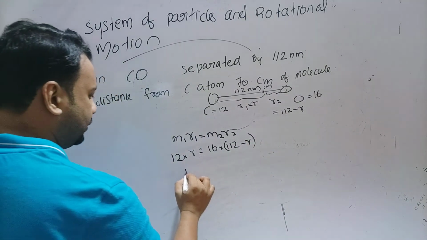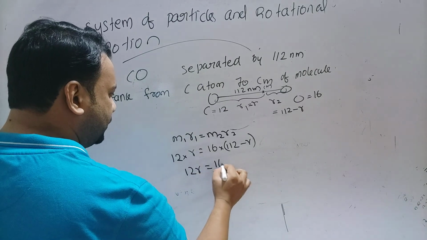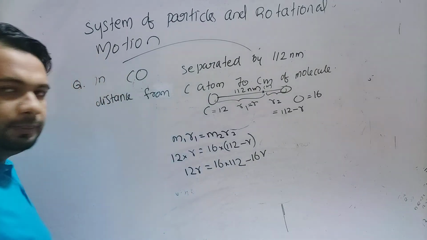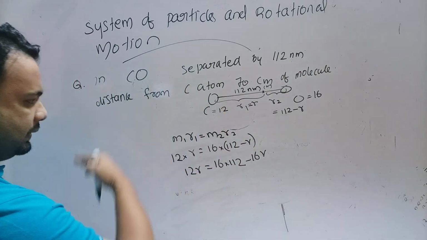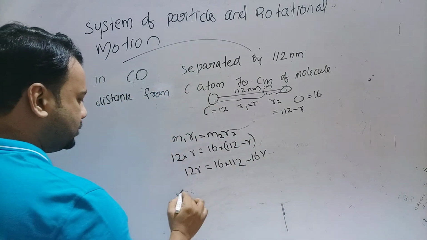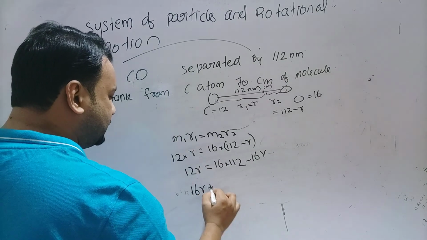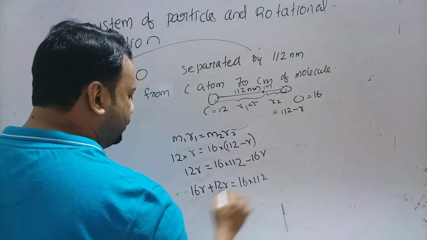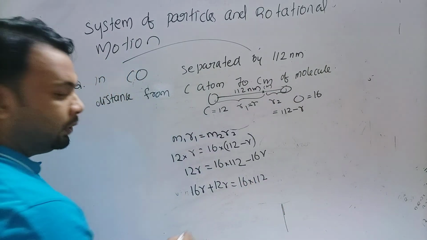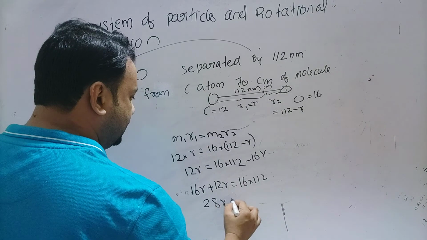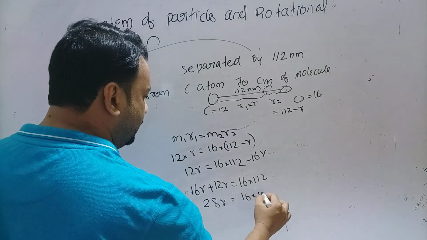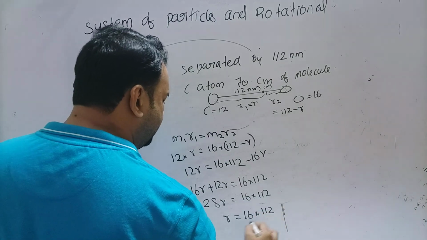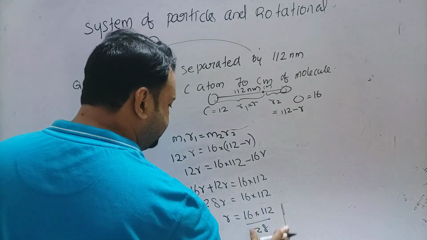Okay, so 12 r equal to 16 into 112 minus 16 r. So minus 16 r we can bring to this side, so it will be plus 16 r. 16 r plus 12 r is equal to 16 into 112. That means 16 r plus 12 r, 28 r is equal to 16 into 112. So r is equal to 16 into 112 divided by 28.